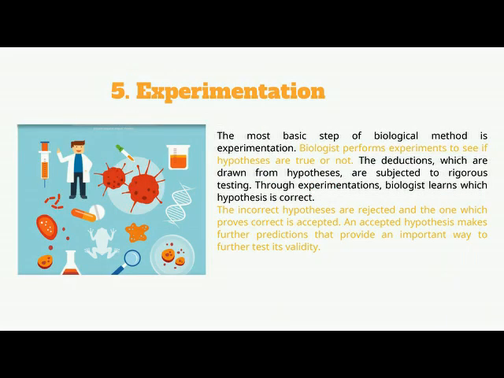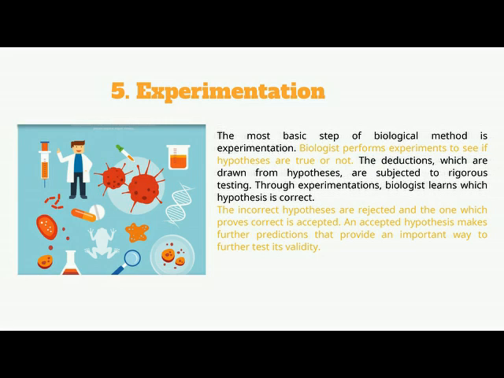Experimentation. The most basic step of the biological method is experimentation. Through experimentation, we prove whether our deduction or our hypothesis is true or not, and scientists always try to disprove their own hypothesis. Biologists perform experiments to see if hypotheses are true or not. The deductions which are drawn from hypotheses are subjected to rigorous testing. Through experimentation, biologists learn which hypothesis is correct.